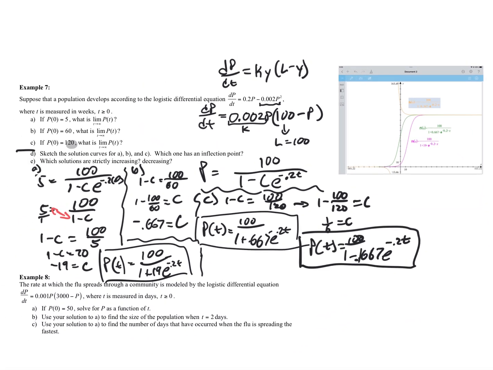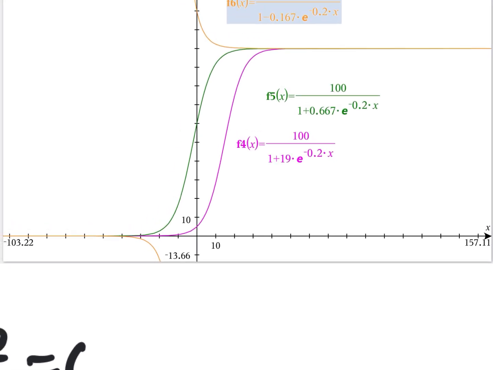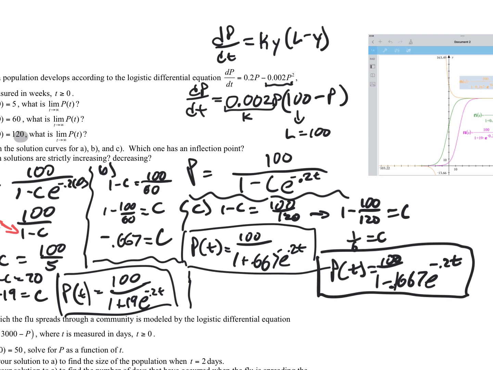Which one has an inflection point? Well, only the pink one, that had an initial population of 5. It was growing rapidly, and there's an inflection point about right here. Now, this green one has an inflection point, but it's back here in the negative. Since t can only be positive, it doesn't have an inflection point for the t values we care about. So which one has an inflection point? That would be the first one with P of 0 equal to 5.